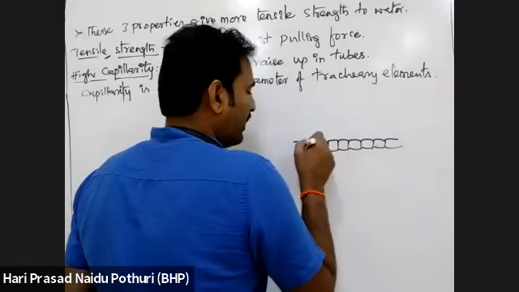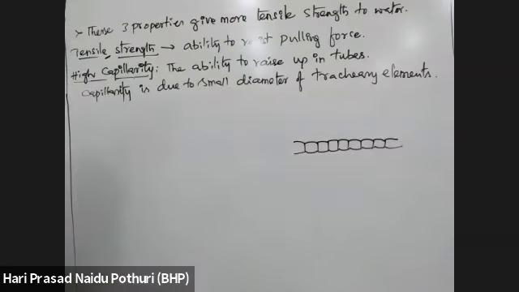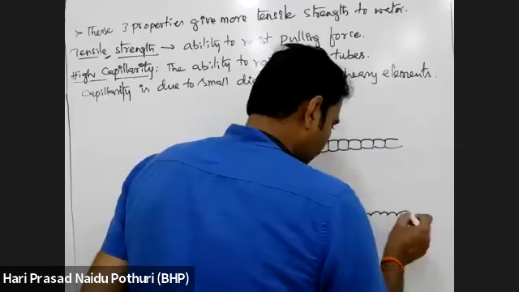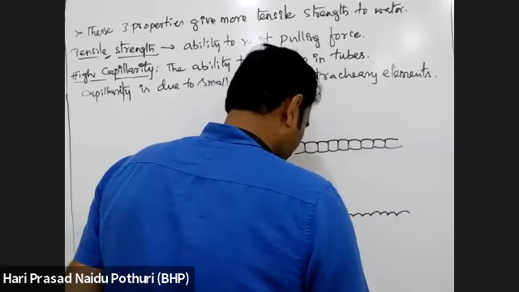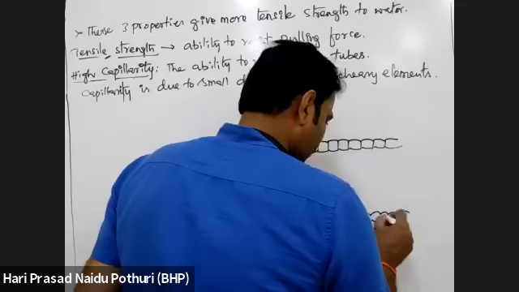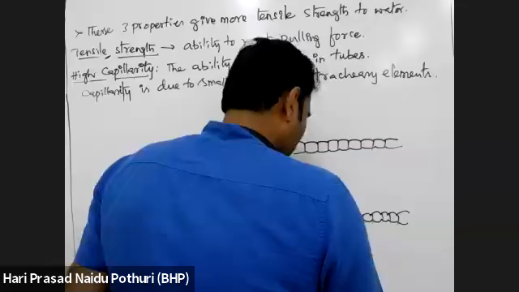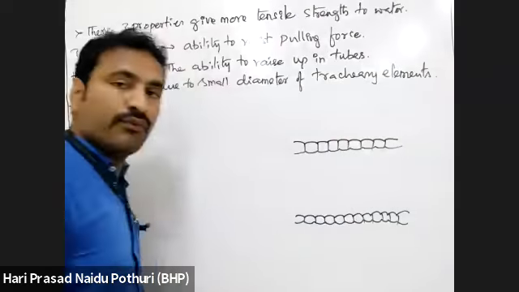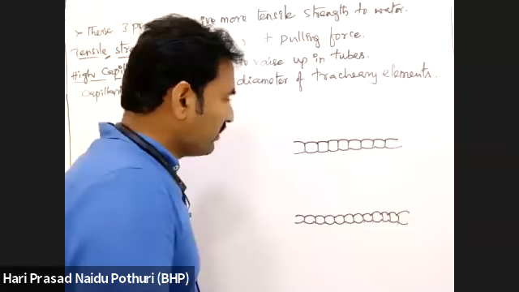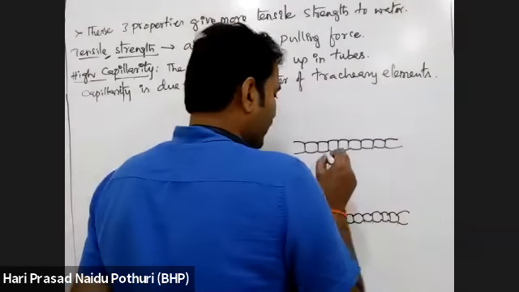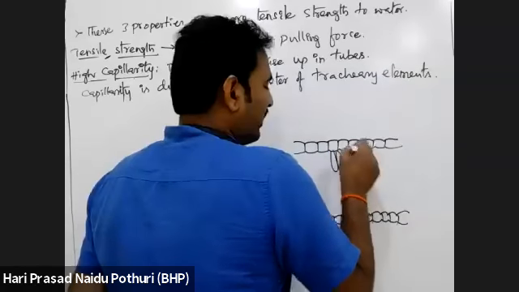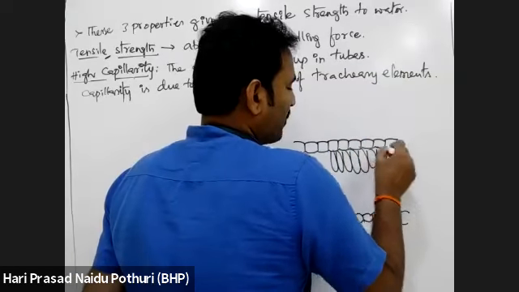Whether it is a monocot leaf or a dicot leaf: monocot leaf is isobilateral, dicot leaf is dorsiventral. Suppose I am taking dorsiventral. Here there are parenchymatous cells, which are mesophyll cells.